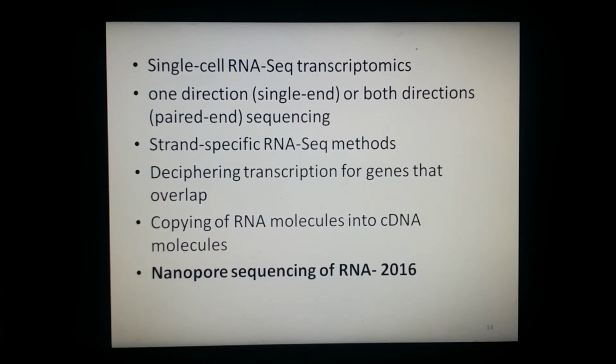Once the transcript molecules have been prepared, they can be sequenced in just one direction, that is single end, or both directions, that is paired end. Single-end sequencing is usually quicker to produce, cheaper than paired-end sequencing, and sufficient for quantification of gene expression levels. On the other hand, paired-end sequencing produces more robust alignments, or assemblies, which is beneficial for gene annotation and transcript isoform discovery.